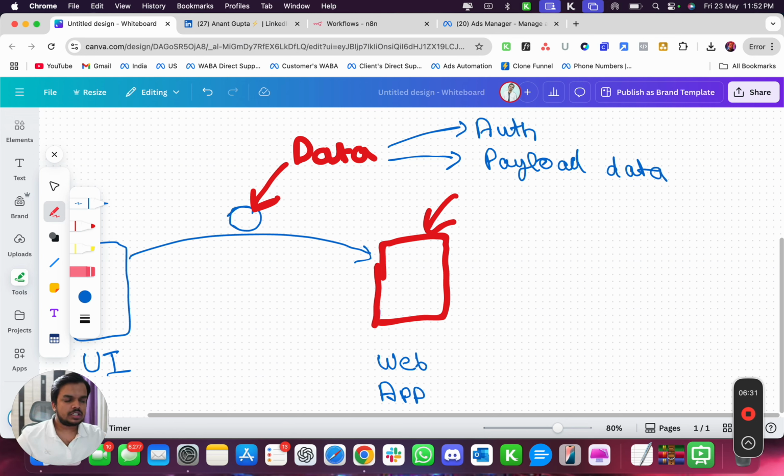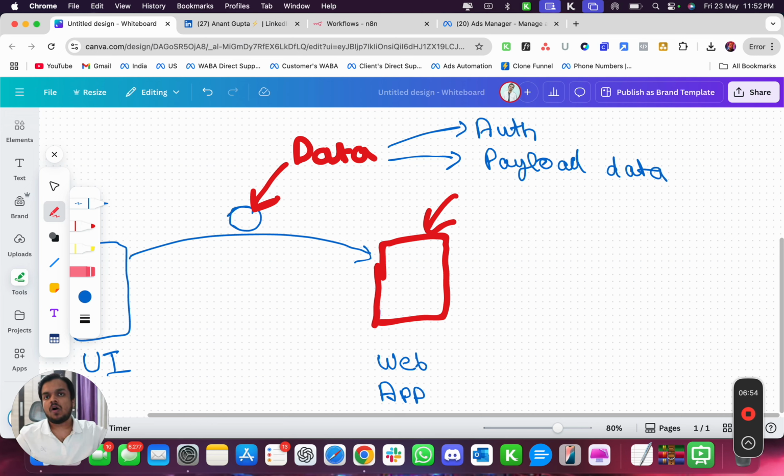Now, let's take an example of this in real life. Every time you ask someone to do something, for example, you tell your watchman to bring something for you, would you just ask him to bring it without giving instructions, right? You've got to tell him where to go, how to get it, and where to deliver it, right?